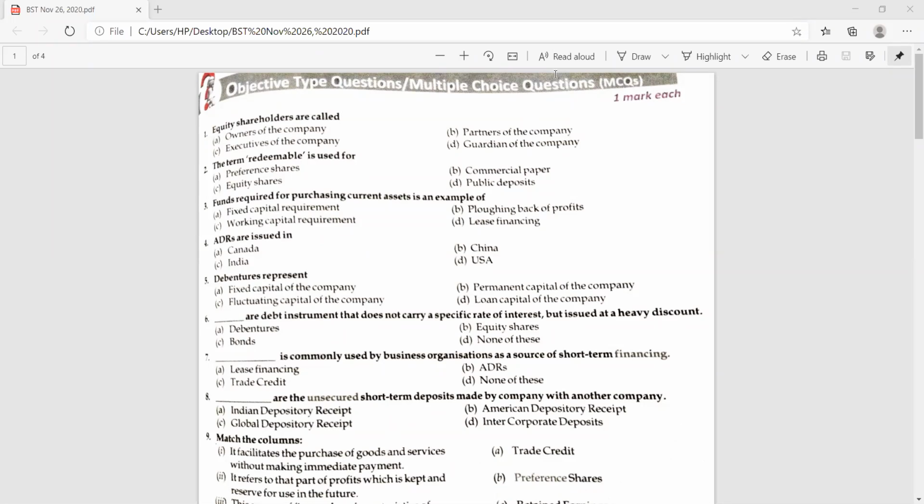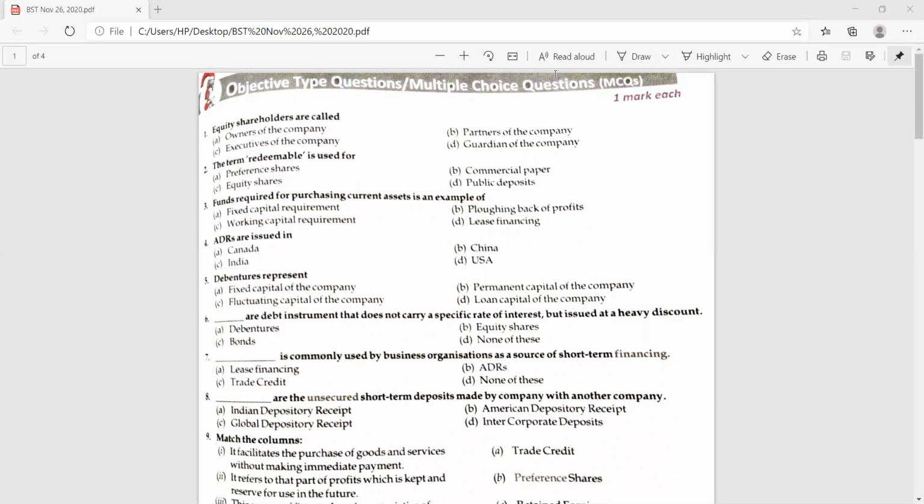I discussed it in my video, and I told you that this is a deleted part, but you should learn the meaning and basic concept at least. Ma'am, it's USA. Yes, correct answer. ADRs are related to USA.